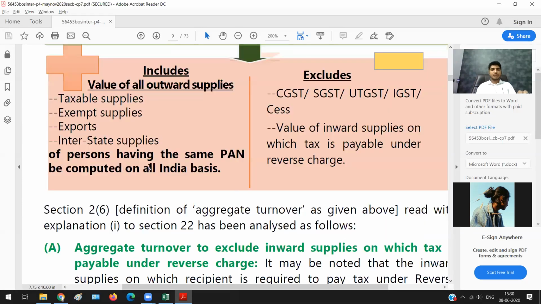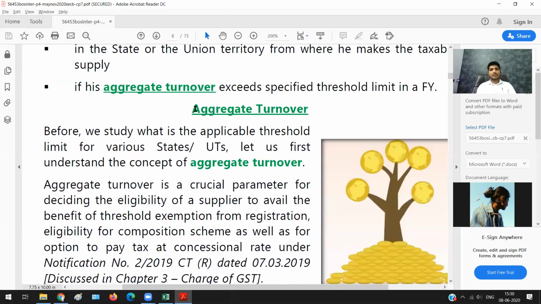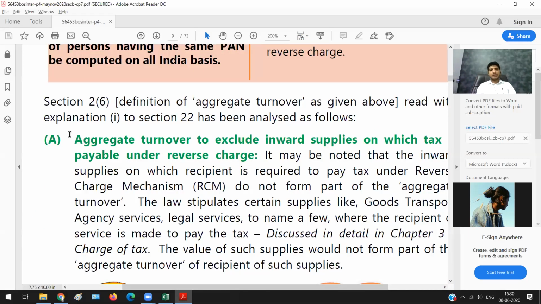And let us study all these points. One more point about aggregate turnover. This is important. Aggregate turnover, that is point number A: aggregate turnover excludes inward supplies on which tax is payable under reverse charge.